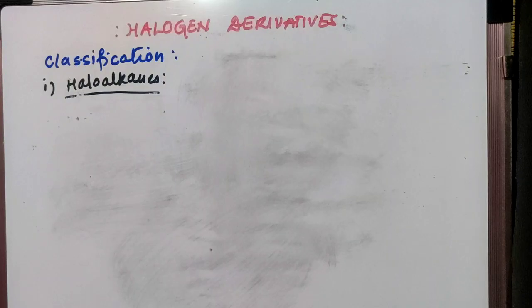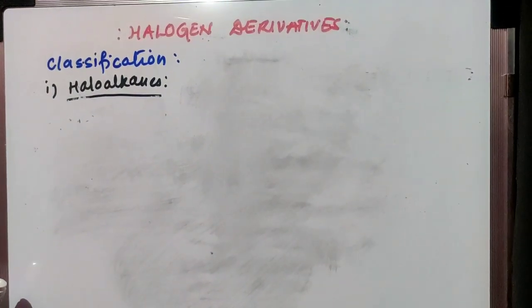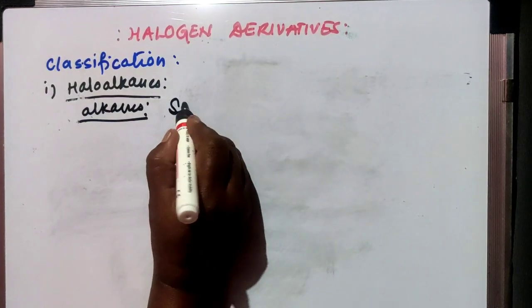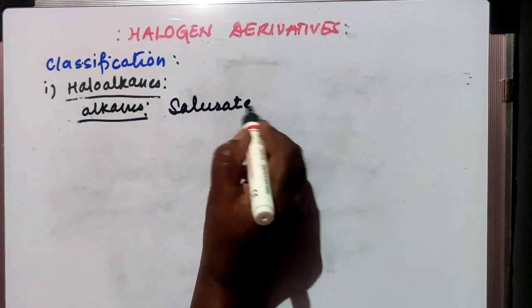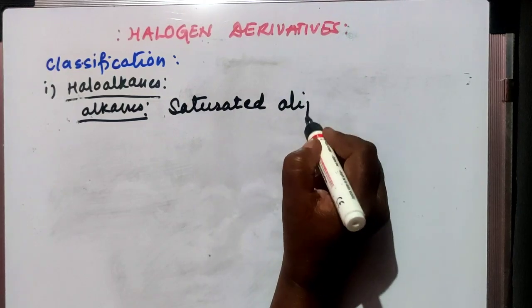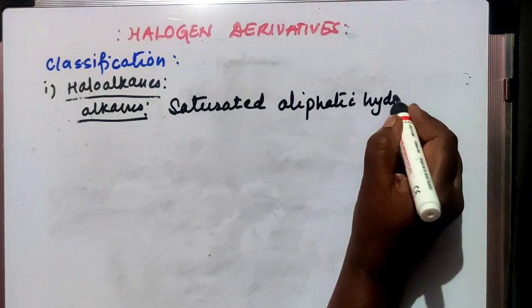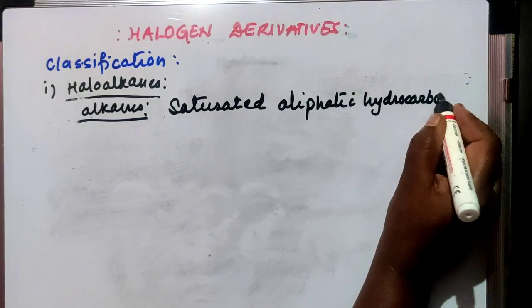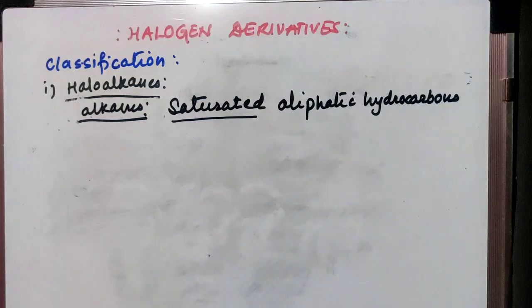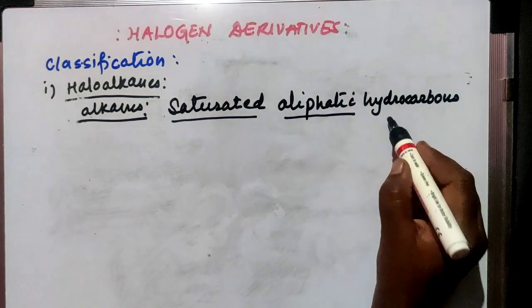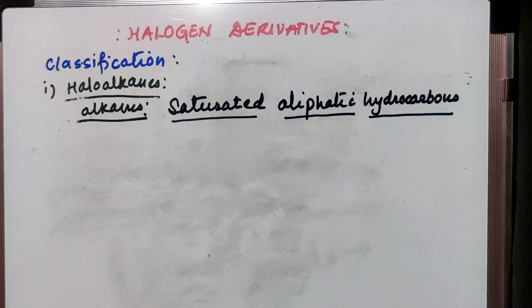Alkanes are saturated aliphatic hydrocarbons. Saturated means the compound containing single covalent bonds. Aliphatic means these are open chain compounds, and hydrocarbons means these are the compounds containing carbon and hydrogen only.